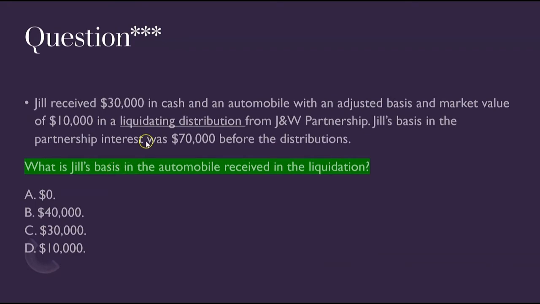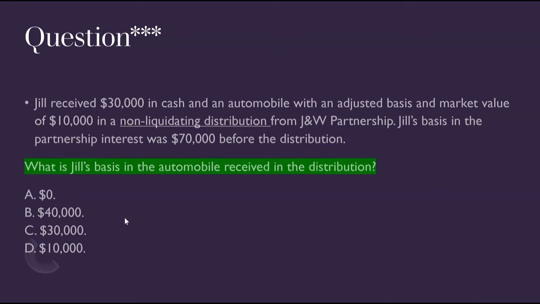Notice that we ignored some facts. They told us that the car had a basis and a market value of $10,000, and we completely ignored that because we had to liquidate her entire remaining interest in the partnership after giving her the $30,000 in cash. Right? We were left with $40,000 after the $30,000 cash, and we just took all $40,000 remaining basis against the car. And we ignored the fact that the car had a basis and market value of $10,000 in the hands of the partnership immediately before the liquidation. We didn't care about that at all, it turned out, because it's liquidating.